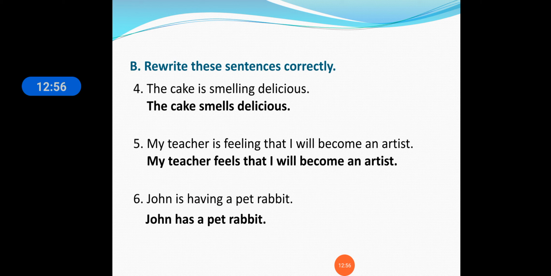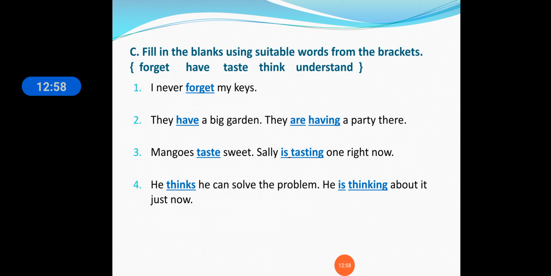Okay students, now moving on to our C exercise which we have learnt, we have to use the simple words in the bracket. Here we have used the word two times. I never forget my keys, so forget is written here one time. Two blanks are there.